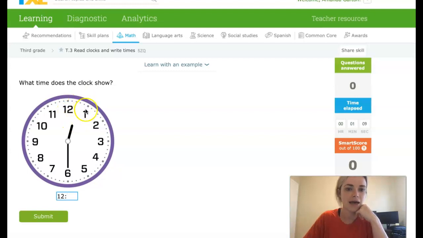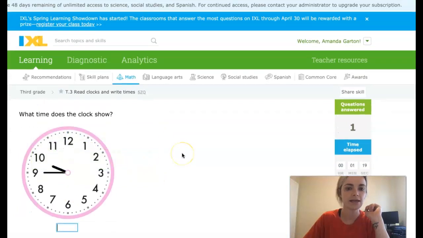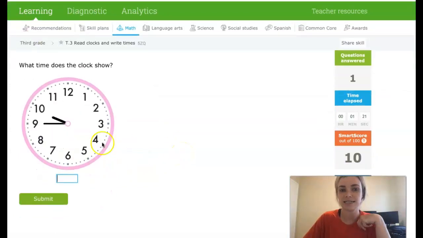Then I'm going to skip count by 5s to see where my minute hand is. So I have 5, 10, 15, 20, 25, 30. So 12:30. Okay, and then it is just going to continue through.